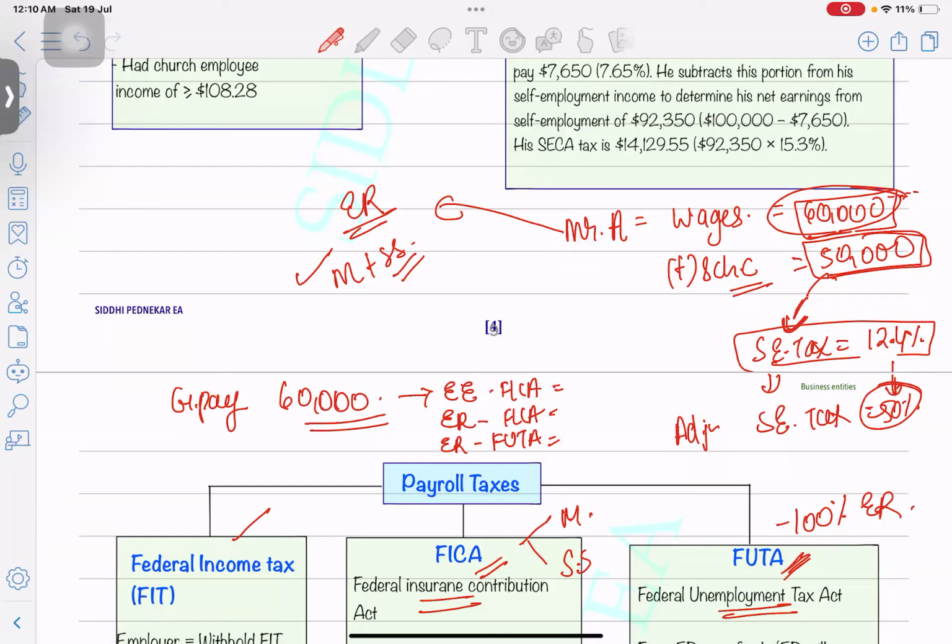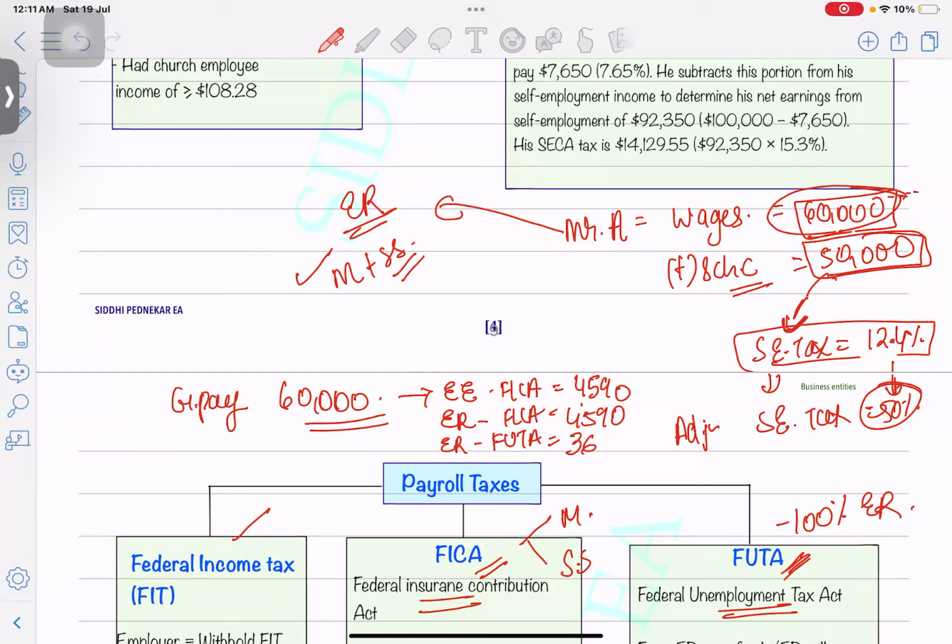So on this 60,000, how much will be your FICA? Let me just do a calculation. So 15.3 divided by 2, it will be 7.65. So 60,000 into 7.65%, that will be 4,590. And FUTA will be 60,000 into 0.06, that will be just 36.